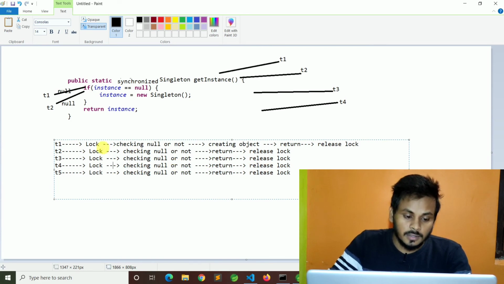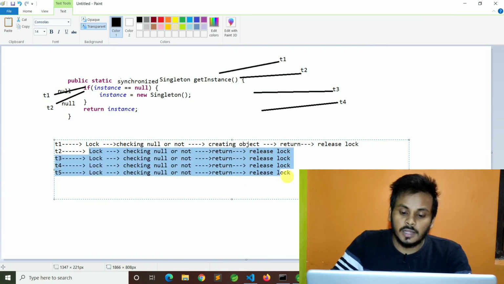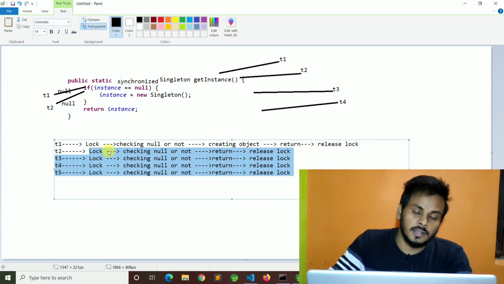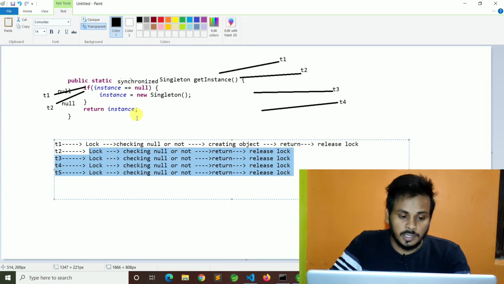So there will be a performance issue. This is very time consuming. If the object is already created, there is no meaning in locking again and checking whether instance equal to null or not. So this is not good.